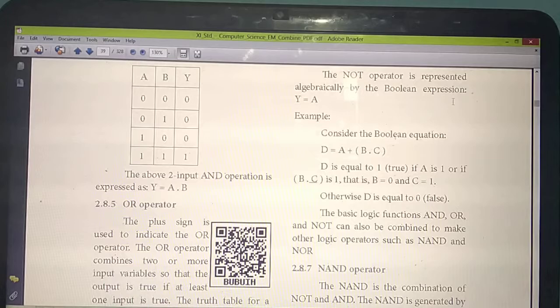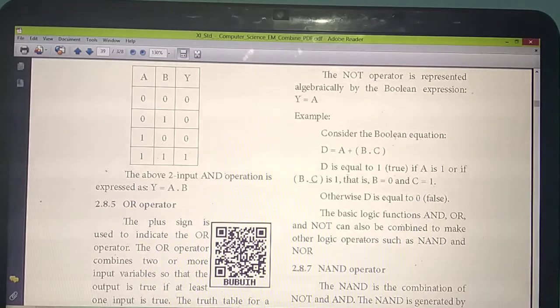So next they have given one example. One Boolean equation they are giving, using all these operators. See the equation: D equal to A plus B dot C. So how many operators are there? B dot C. B dot C means which one? AND operator. Then A plus B dot C. Which operator? OR operator. So if they ask a question like this, first you should find B dot C. First you should find B dot C. You will get one value. Then that value you are going to add with the value A. Then you will find the answer. Okay.